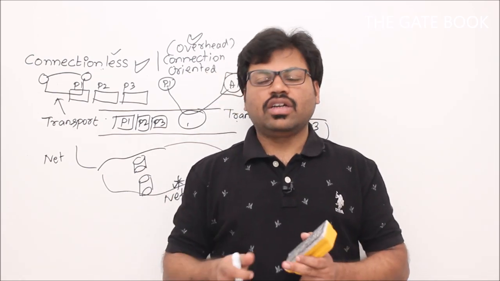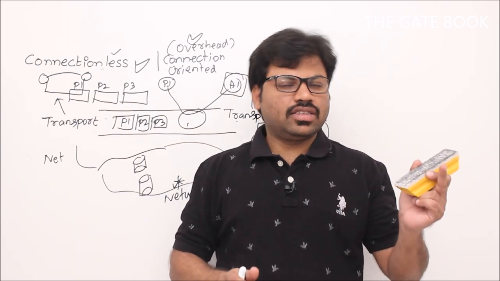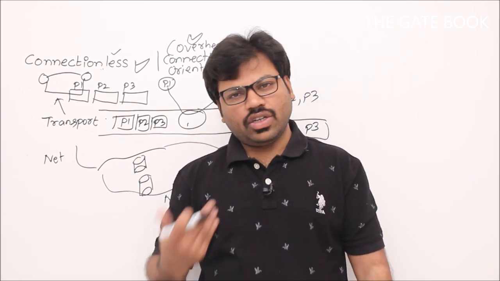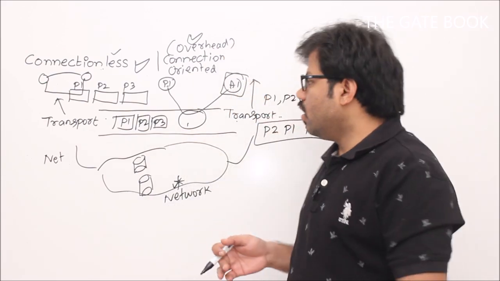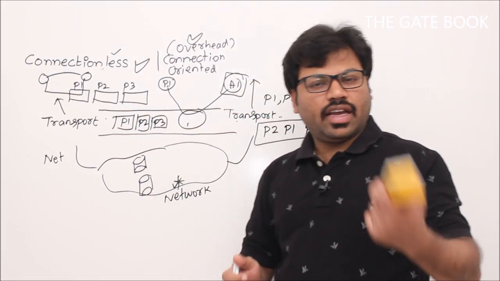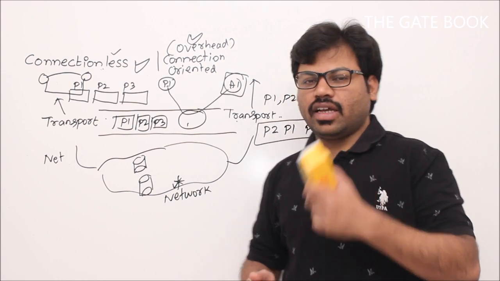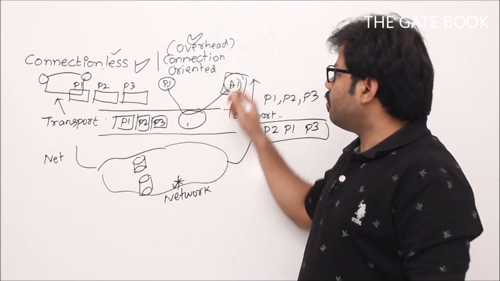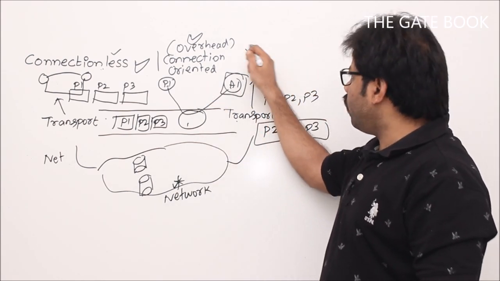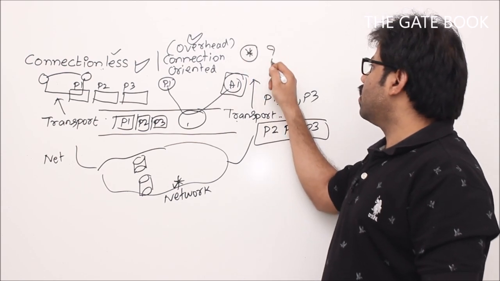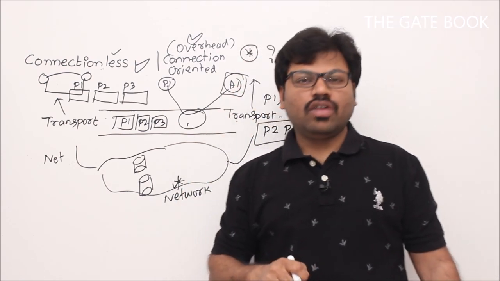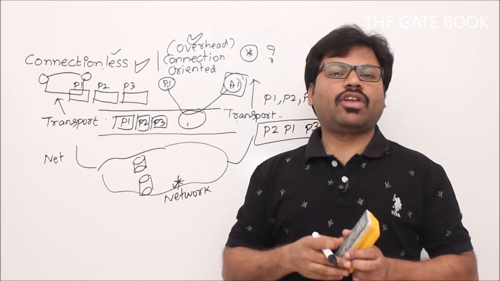Okay, if you want connectionless, you can. If you want connection oriented, you can get it. Apart from that, multiplexing, demultiplexing, encapsulation, decapsulation, anything else? One more service your transport layer is going to offer. Guess what it is? Stop the video and think about it. What kind of services are you expecting from the transport layer?